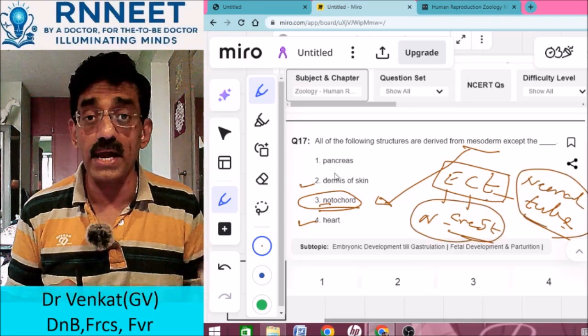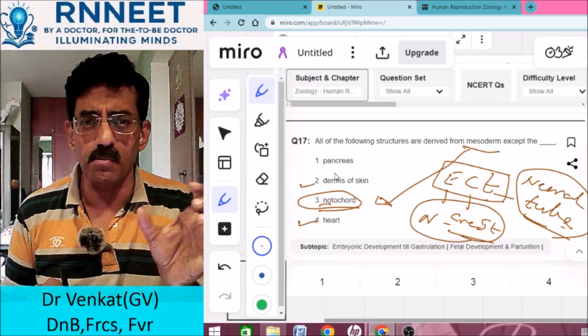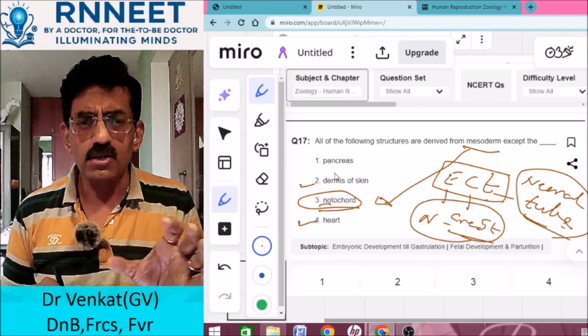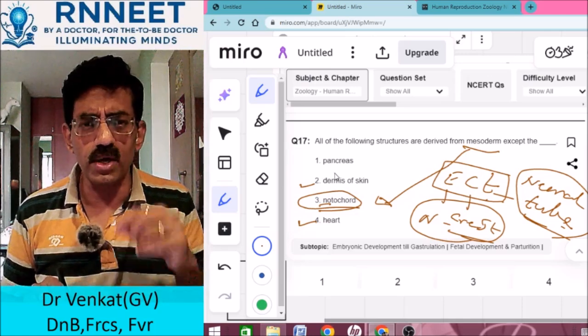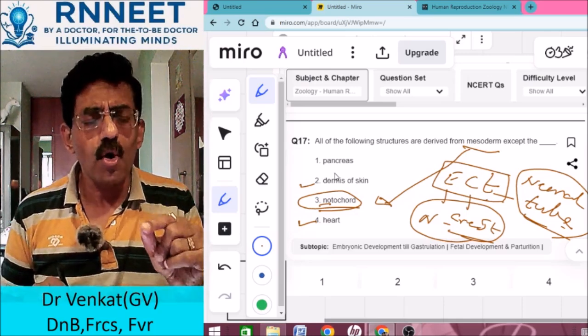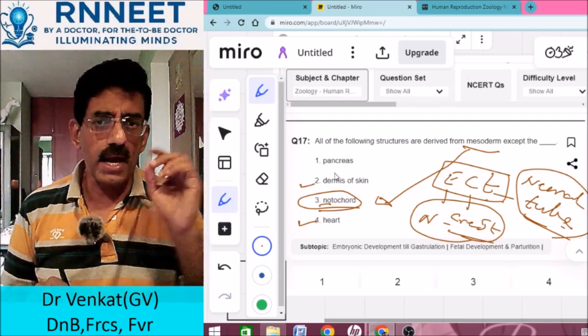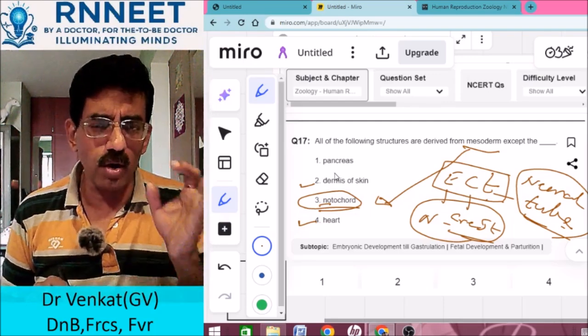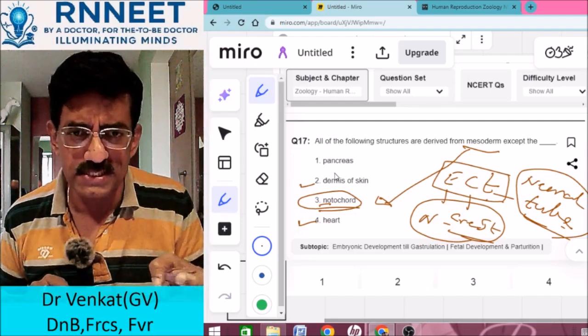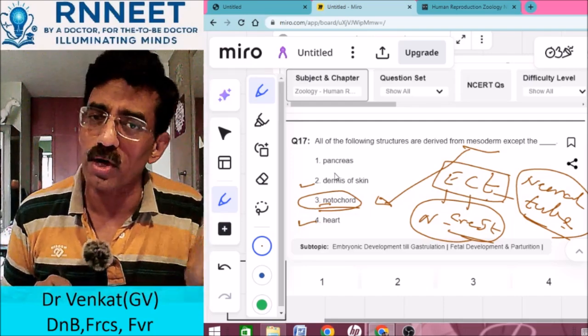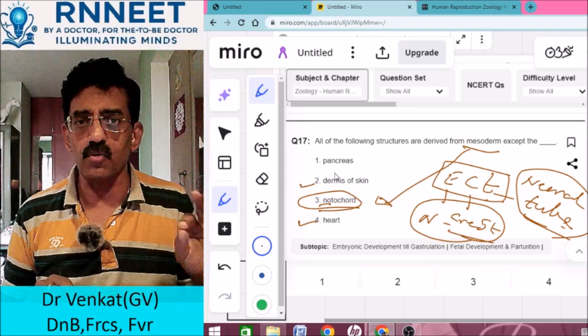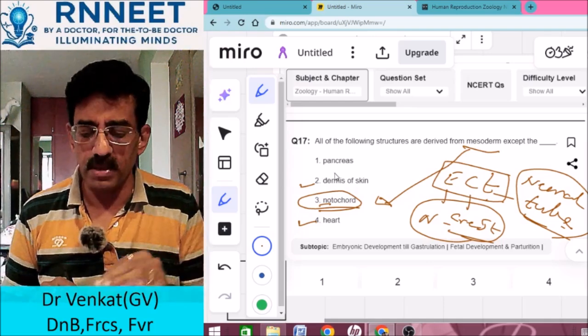It's there in the word ecto, E-C-T. Beautiful. That is the advantage: you will learn how to make these shortcuts. That is what NEET will give you. Ectoderm: E for epithelium, C for crest, and T for tube, the neural tube. So therefore the notochord comes from the mesoderm.